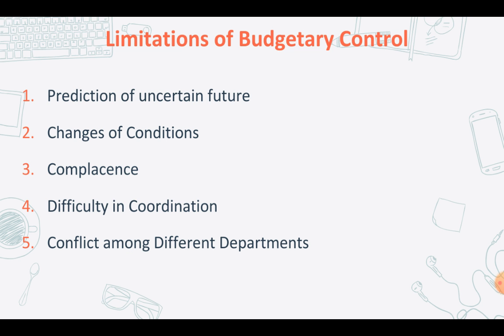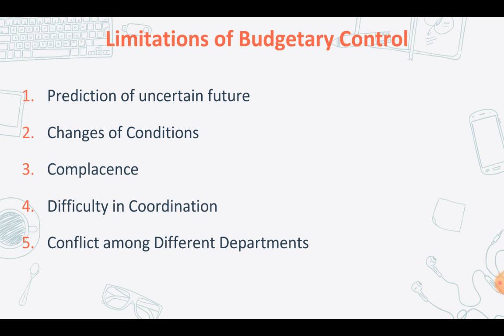And the third point is complacence. General tendency of employees is to achieve the targets as budgeting fixes the targets. Okay, for example, they said you have to produce 10 units, so the target is 10. You may have been able to produce 15 to 20, but because the budget is 10, you're only going to be producing 10. So this leads to complacence. Employees become lazy. So some of the employees who are highly skillful may also be satisfied in performing only up to the goal set without showing their full potential, which would result in a loss to the enterprise, as well as it will affect also the employee in terms of productivity.